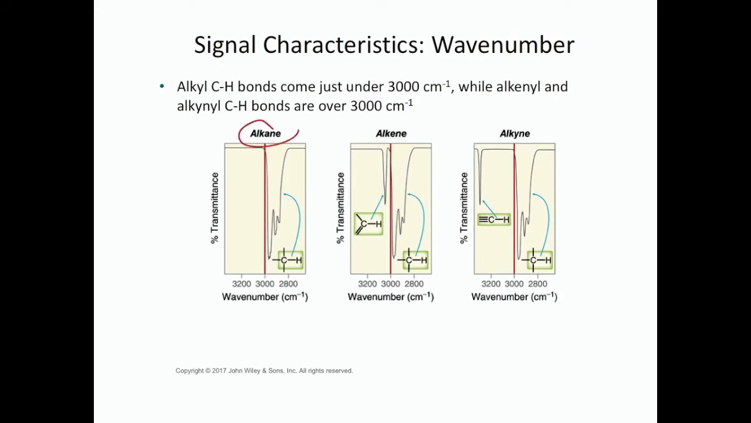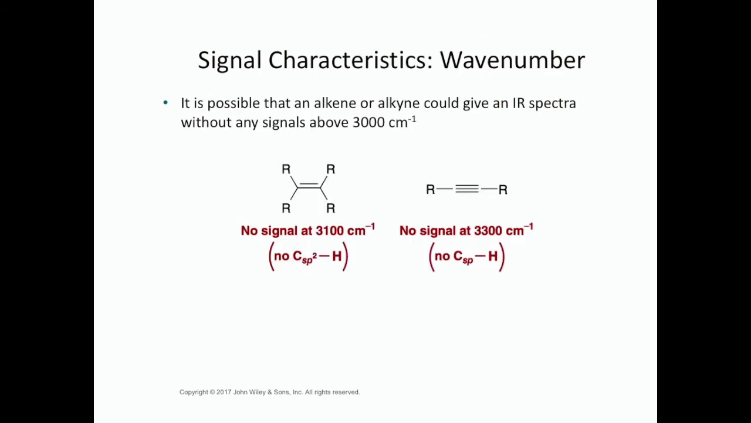So here are some examples. Here we see for an alkane, the CH bonds are all below 3000. For an alkene, that CH bond where the carbon's sp2 hybridized is to the left of 3000. And here at 3300, we see the CH bond where the hydrogen's bonded to the carbon of an alkyne. Now it is possible that an alkene or an alkyne could give an IR spectrum without any signals above 3000 wave numbers, and that would be if these R groups were not hydrogen, so they didn't have any carbon-hydrogen bonds.